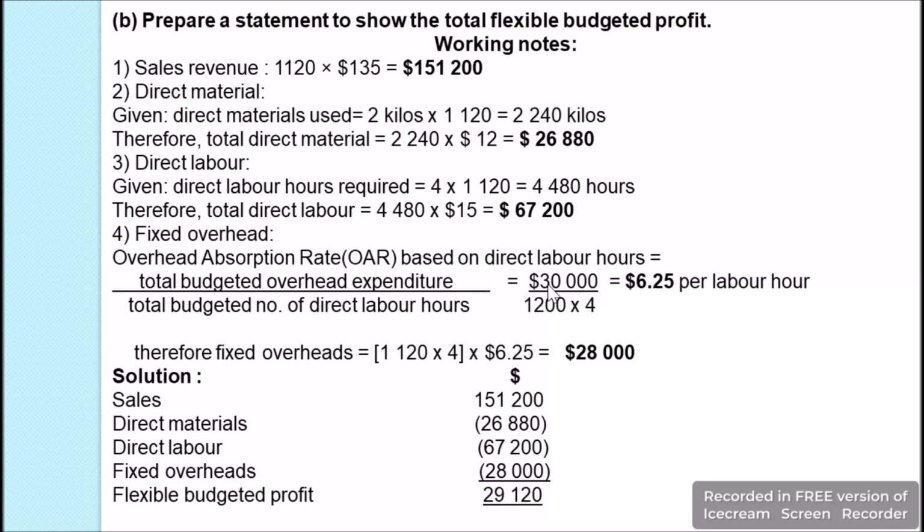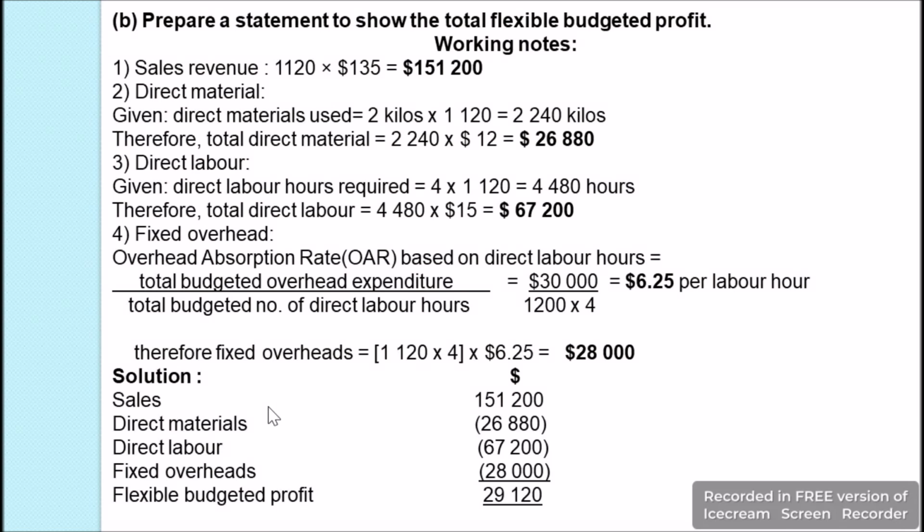Here the budgeted overhead expenditure is $30,000, and for 1 unit we are using 4 labor hours, so the budgeted units are 1,200 units, and multiplying by 4 we get 4,800. So 30,000 divided by 4,800, we get OAR as $6.25 per labor hour. This is for 1 labor hour. Our total labor hours required here is 1,120 times 4, which is 4,480 hours, and we multiply this by $6.25. We get the fixed overheads as $28,000.